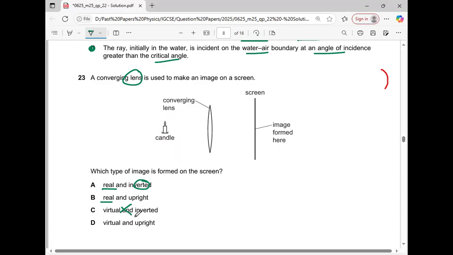So these two options are omitted because the image cannot be virtual over here. It will be virtual if the converging lens acts like a magnifying glass, but here there is nothing like that. So the image will be real and obviously inverted, made on the screen like this. So option A will be the correct answer.